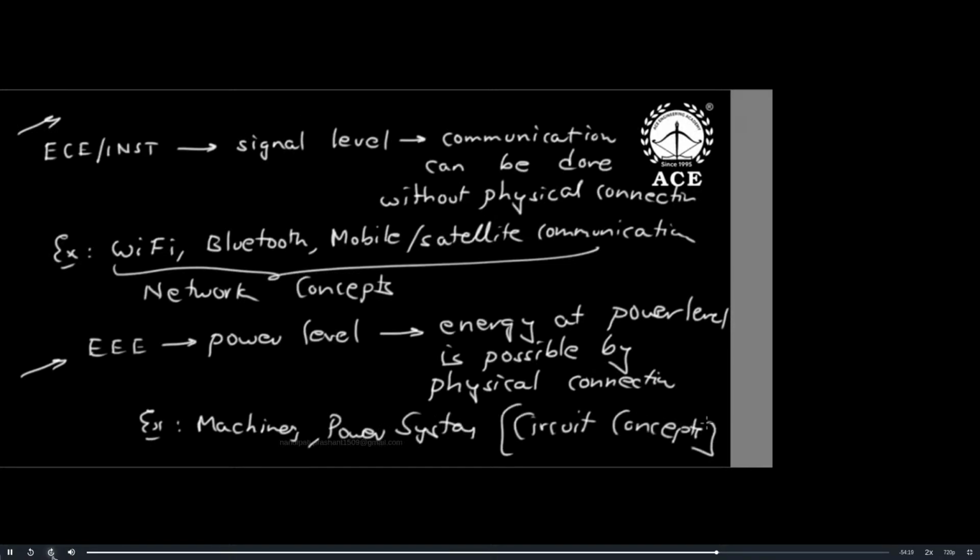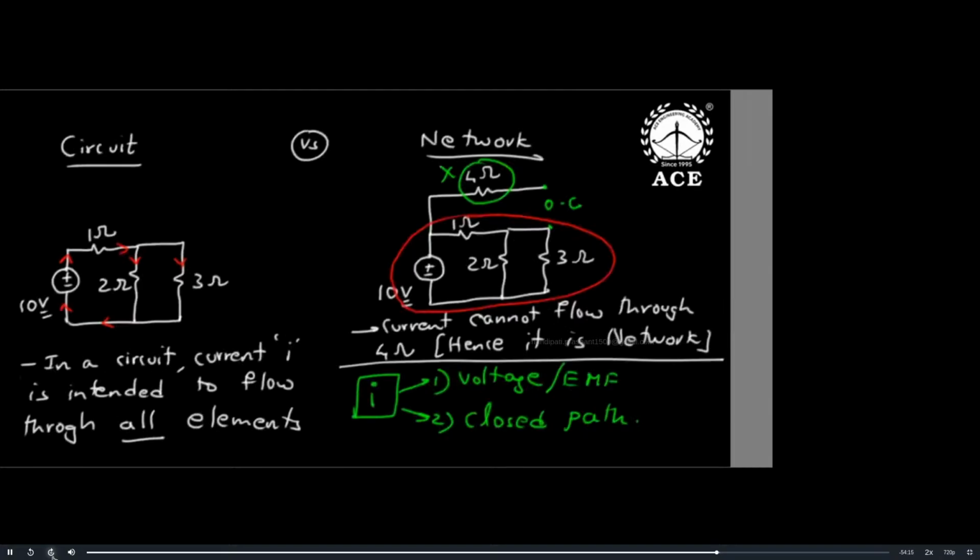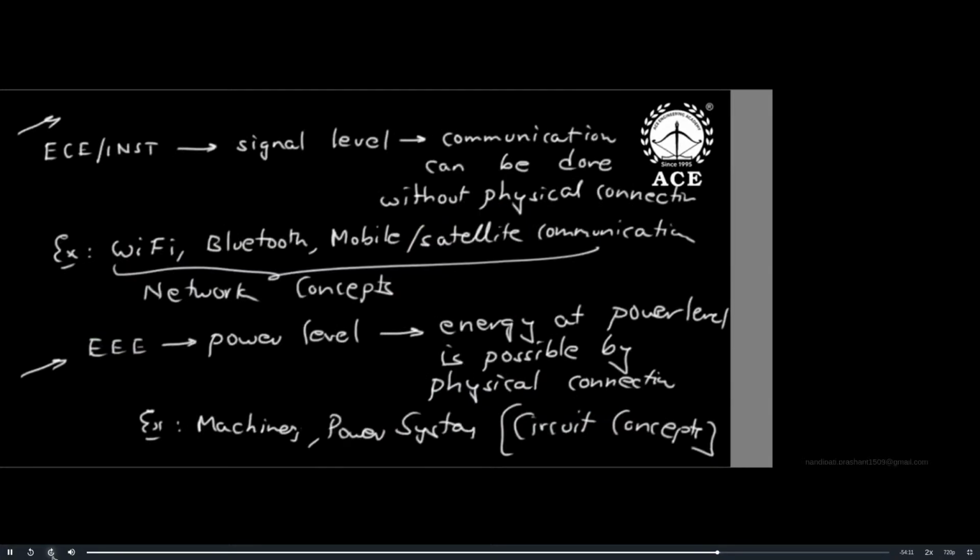Now listen, I'll explain it. See why this difference came between circuit theory and network theory for EEE and ECE? Because we as ECE and instrumentation students, most of our applications are at signal level, where we can do communication without physical connection. Network concepts come like Wi-Fi, Bluetooth, mobile communication, satellite communication, etc. But electrical people at power level talk with physical connection, like machines and power systems.